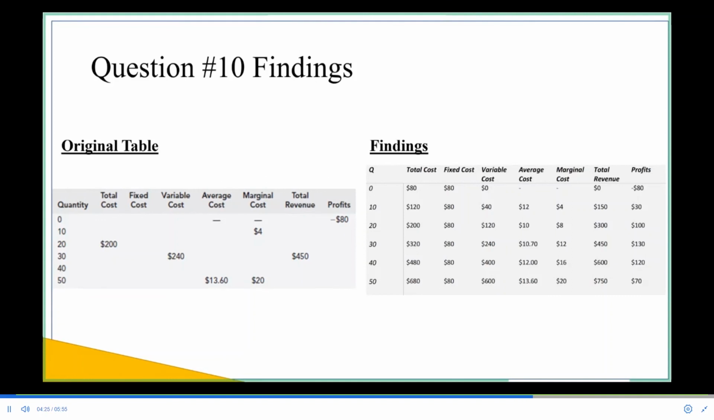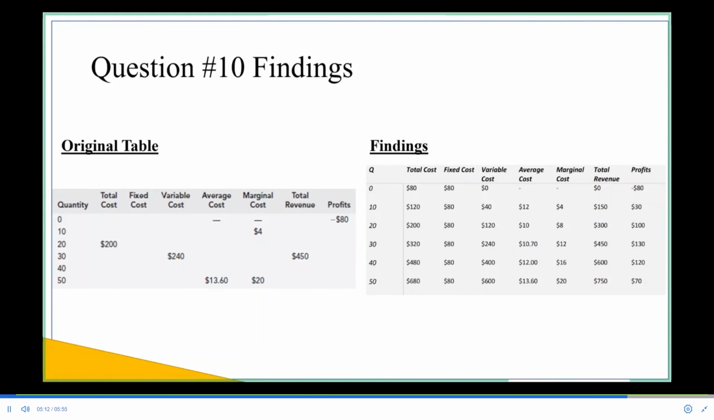You solve for the total cost using our idea of what marginal cost is. So marginal cost is the change in total cost over the change in quantity. So take how we had $4. We can take $4, multiply it by the change in quantity, 10, and then add the initial total cost, $80, and we'll get a value of $120. So then we can use that to find variable cost. We can use $120 as the total cost to find the average cost, and we can use that and the total revenue of $150 to find profits.